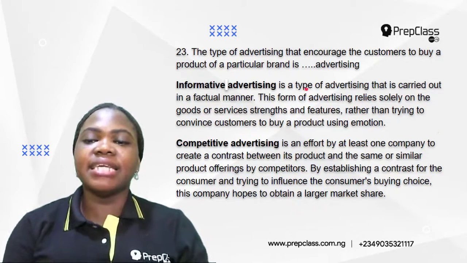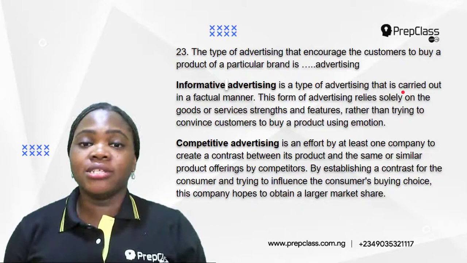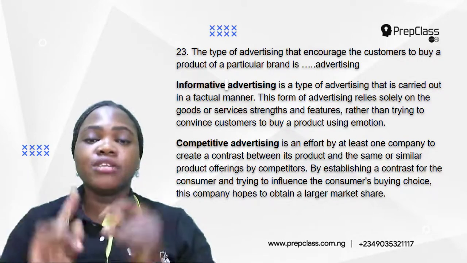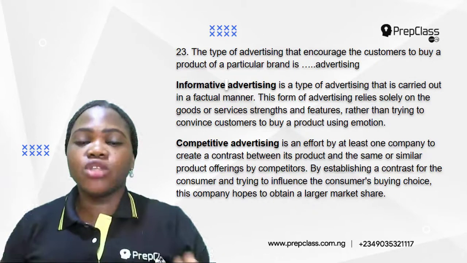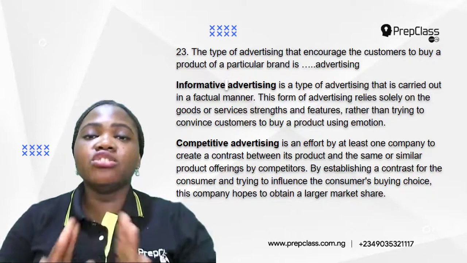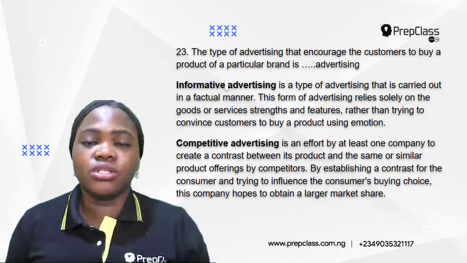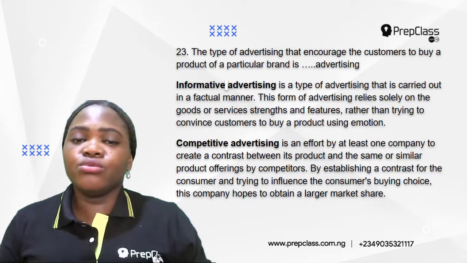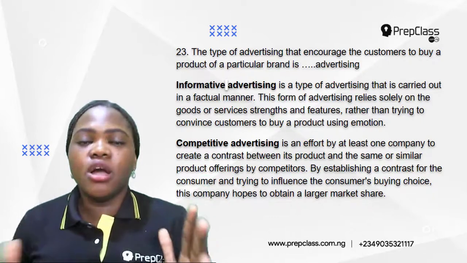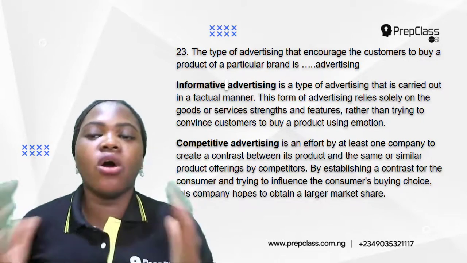Okay, so what about informative advertising? Informative advertising is a type of advertising that is carried out in a factual manner. So this is based on facts. It solely relies on the goods or services' strengths and features. Here we're talking more about the quality of the goods.